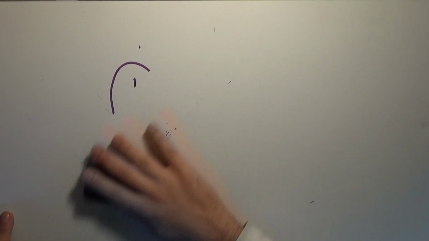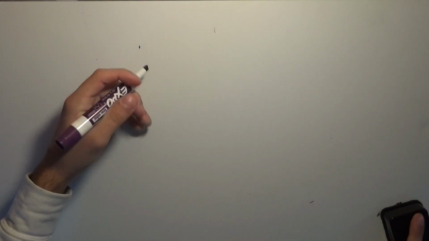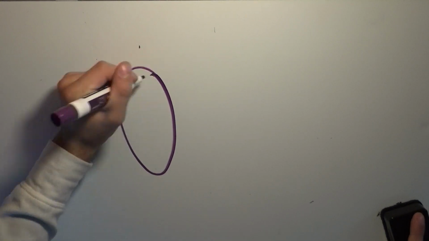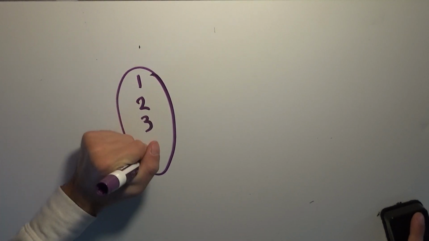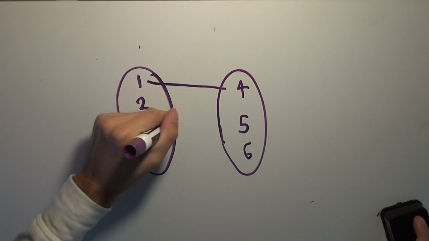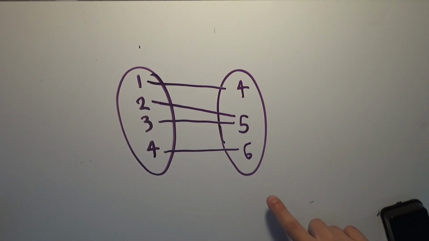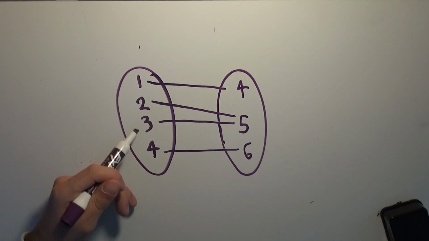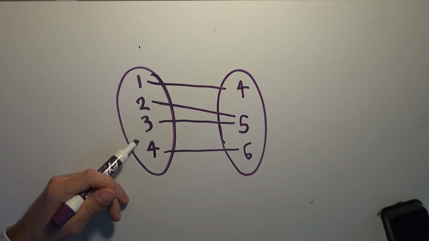So what I should have done for the example of an injection was something where there was more on this side than on this side, because then I could just do this. So this is an injection because everything in the codomain is hit by some element of the domain. It's not one-to-one because 5 is hit by both elements 2 and 3.